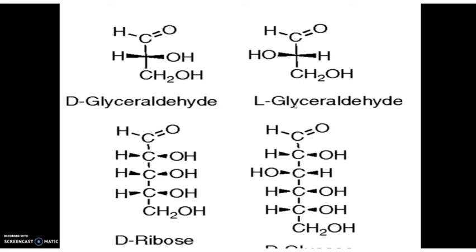And one more thing. It is noted that all naturally occurring sugars belong to the D series. For example, D-ribose, D-glucose, D-galactose, D-fructose, all naturally occurring sugars belong to the D series.